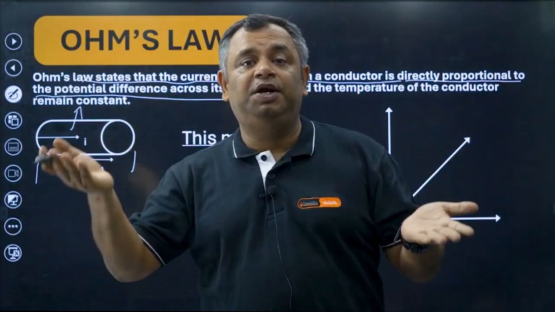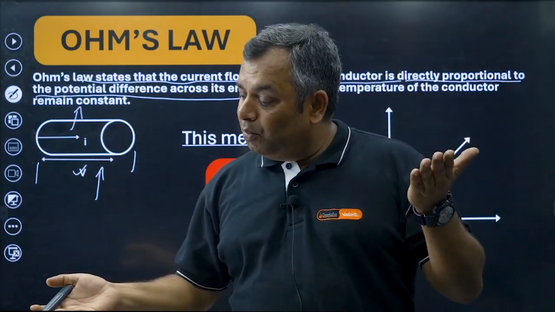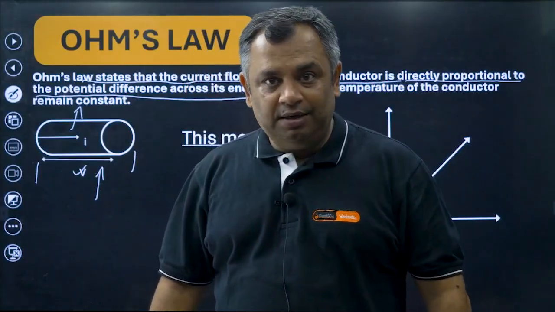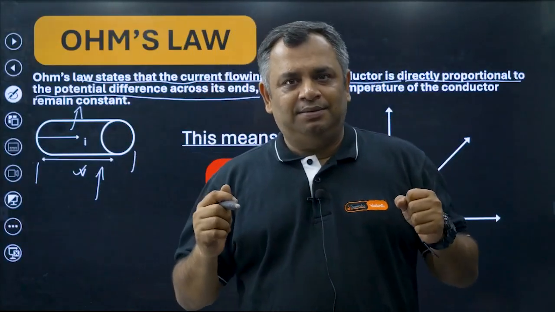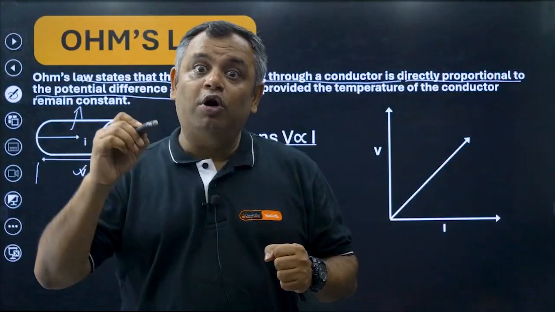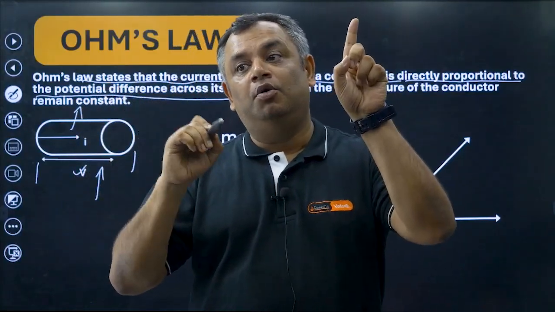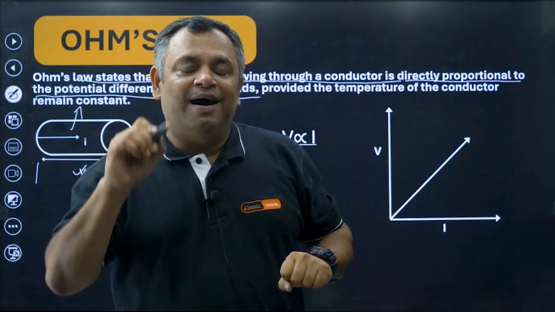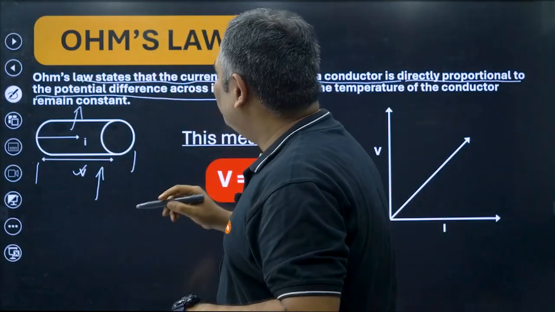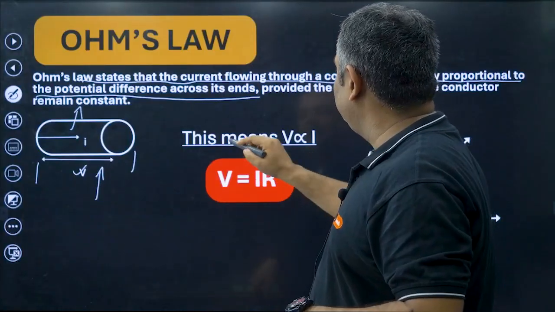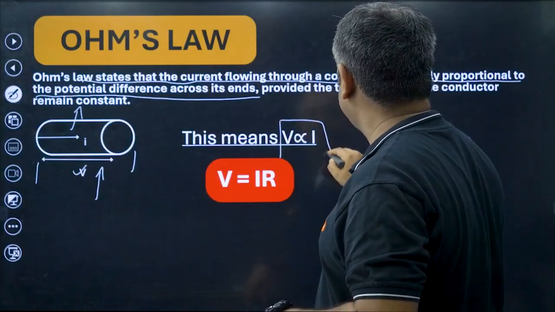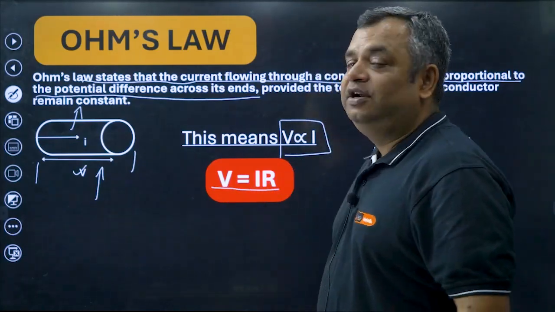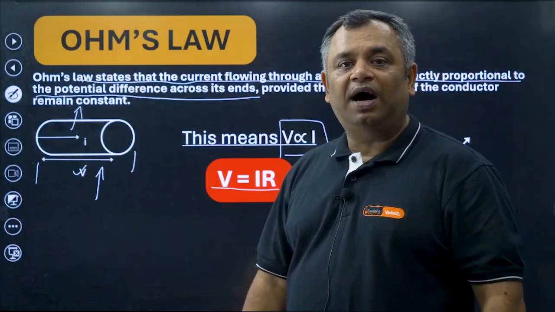When this relationship between two entities is there, the more one moves, the more other moves, it is called directly proportional. For example, mummy gets angry on you. You do more mistakes, mama gets more angry. So your mistakes and mama's anger are directly proportional. Remember this. So Ohm's law says V is directly proportional to I. In order to make an equation into it, we write V is equal to I into R.